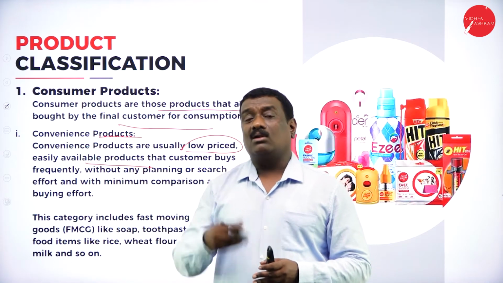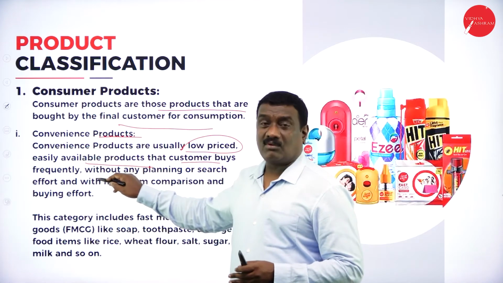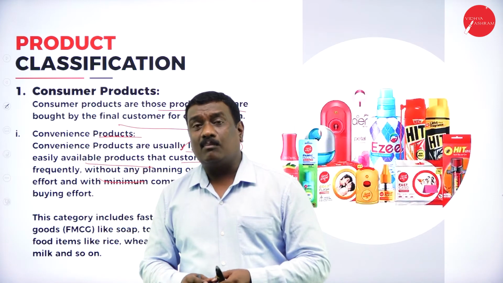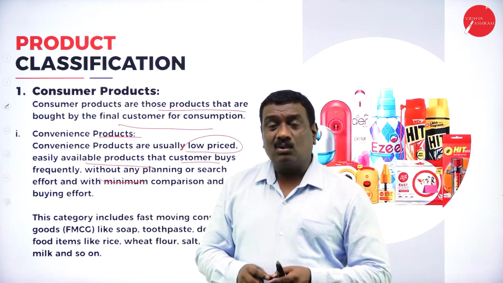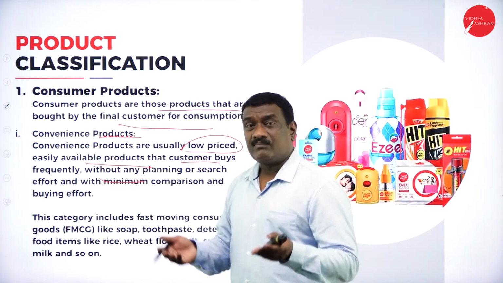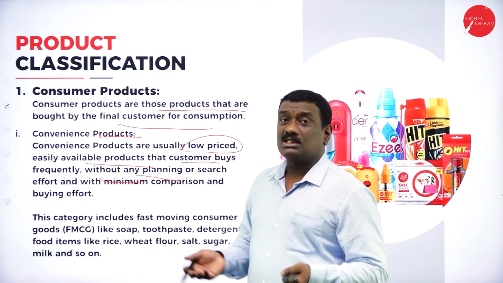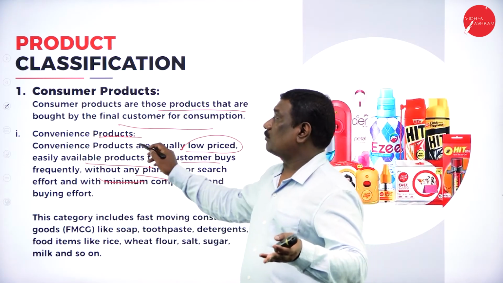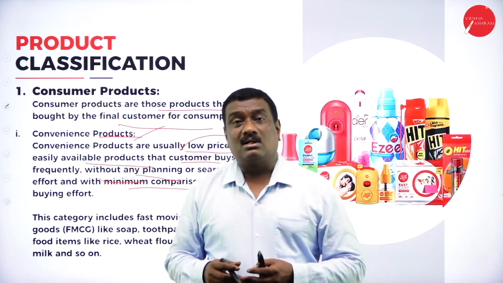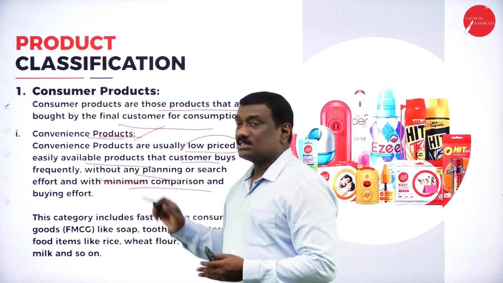For example, it may be a pen or a paste or a cloth or a watch, right? A customer buys these frequently without any kind of planning or search effort. When you go to a shop to buy a pen, do you search for a pen? No. Do you plan for purchasing a pen? No. We frequently go and purchase it without any planning or search and effort, with minimum comparison and buying effort. All these are the important features of convenience products.